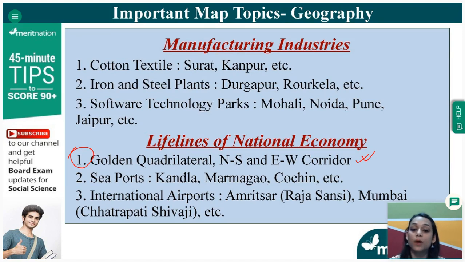All you have to do is mark the north-south corridor. That is, you have to mark from Kashmir in the north to Kanyakumari in the south. That is your north-south corridor. And in east to west, you need to mark from Silchar to Porbandar. Okay, Silchar to Porbandar will be your east-west corridor. So this is how you mark the 4 points with a scale. Connect all the 4 points, and then you can simply write the golden quadrilateral, north-south in the north-south marking and east-west in the east-west marking.